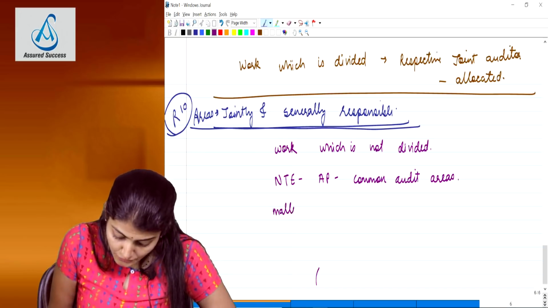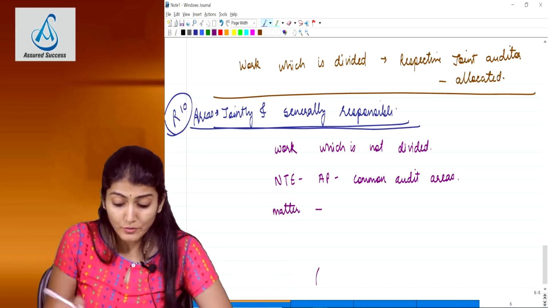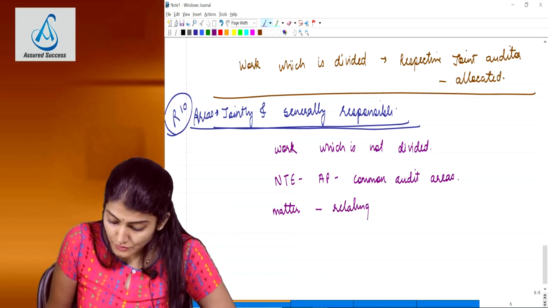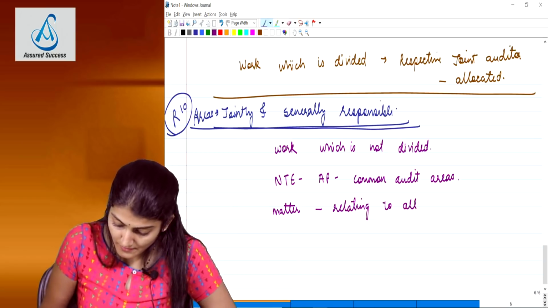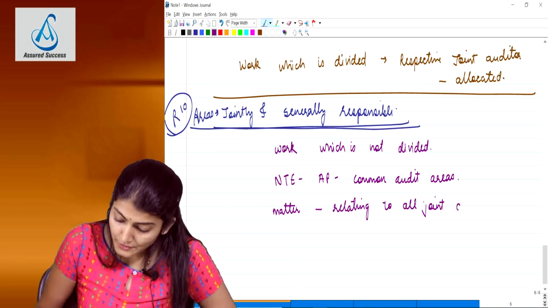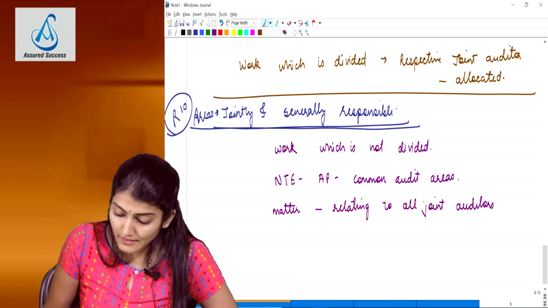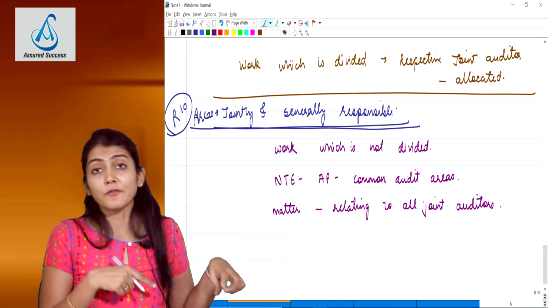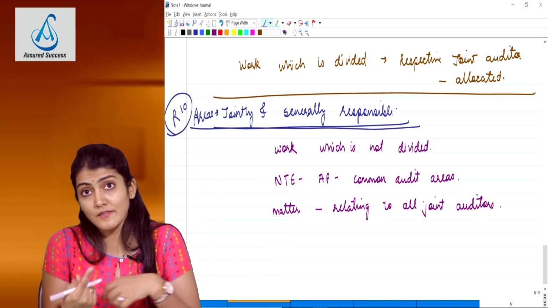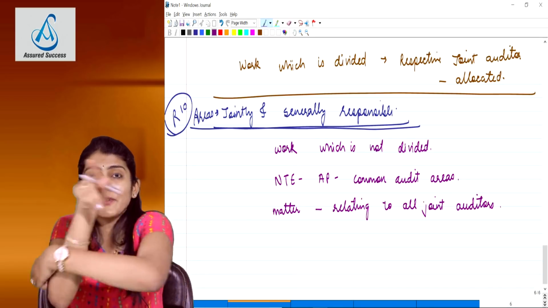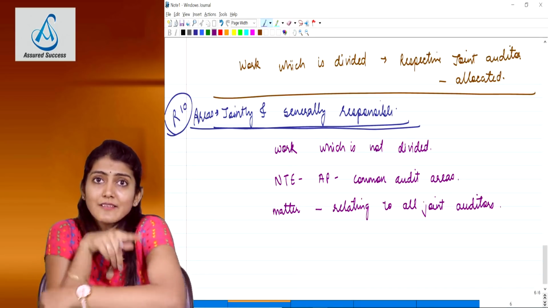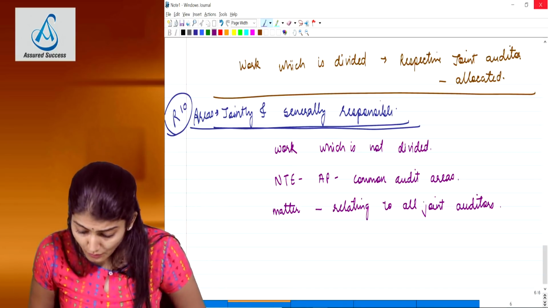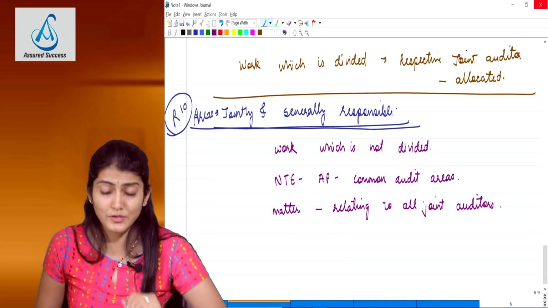Matter relating to all the joint auditors brought to their attention by one of the joint auditors. And you can say there is a matter regarding Schedule 3 compliance. Now this is not a matter regarding one of the auditors. It is relating to all, but it has come to the attention of one of the joint auditors. So it is the responsibility of that one joint auditor to communicate that matter to all the other joint auditors, and then they are jointly and severally responsible.